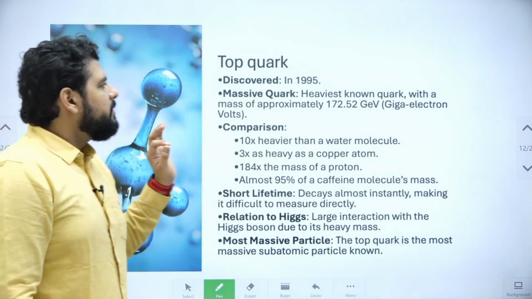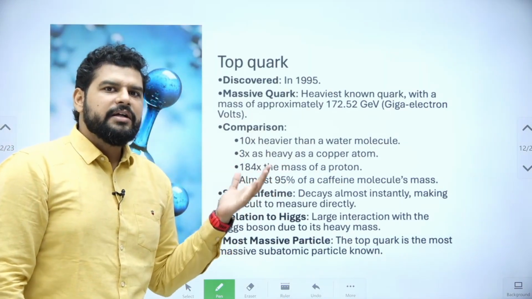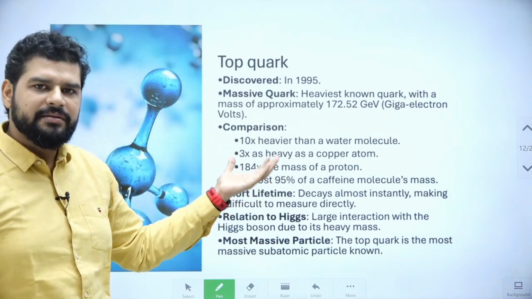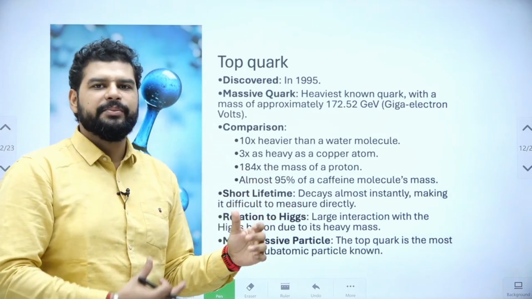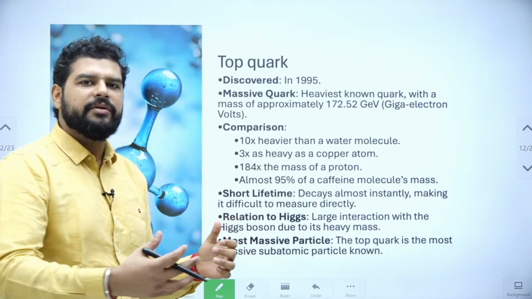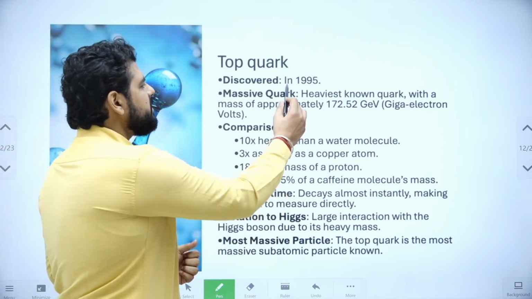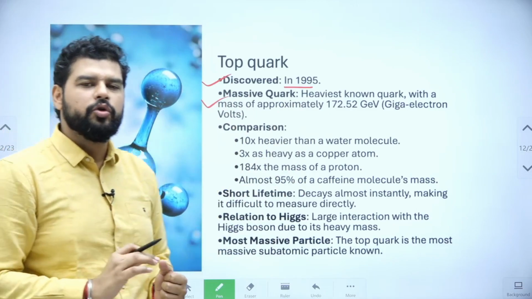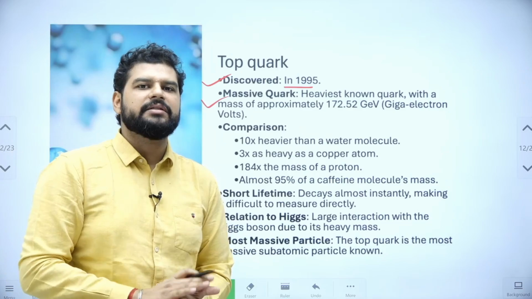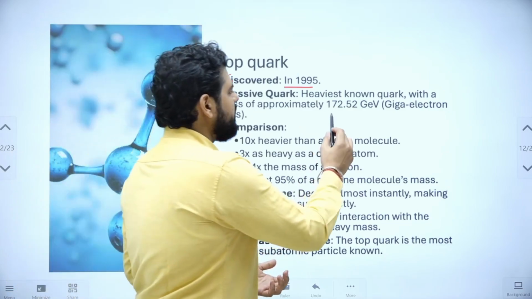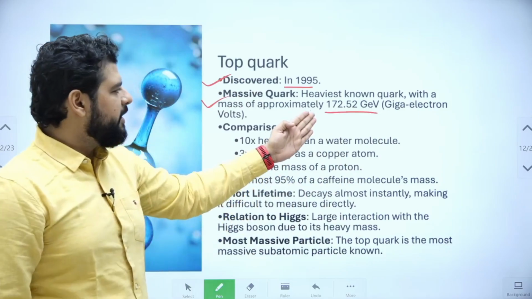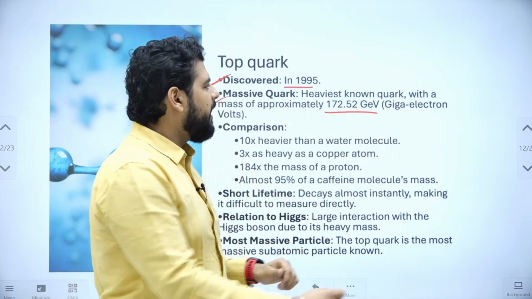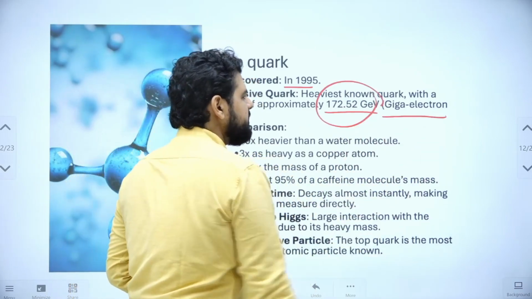Now the topic, initially I told you we are going to discuss the top quark, and this is the headline of the lecture. All of the explanation is building up to understanding the top quark and its relation to the Higgs field. It was discovered in 1995. It is the heaviest quark known to us, the heaviest subatomic particle. Its mass is 172.52 giga electron volt.